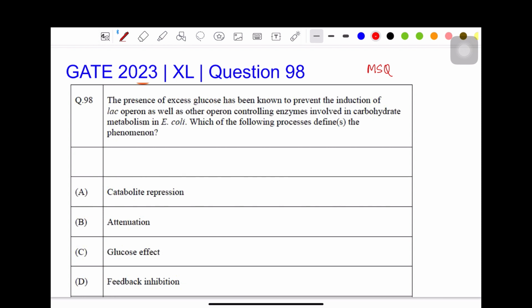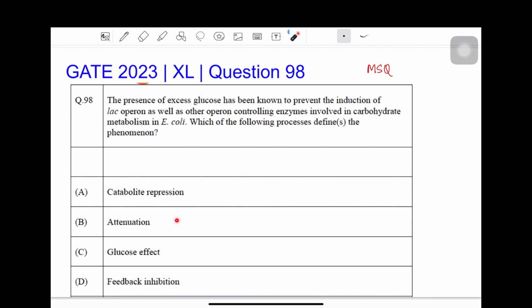And welcome. Today we are discussing this question from GATE examination 2023, paper Life Sciences, question number 98. The question states, the presence of excess glucose has been known to prevent the induction of lac operon as well as other operon controlling enzymes involved in carbohydrate metabolism in E. coli. Which of the following processes defines the phenomenon?